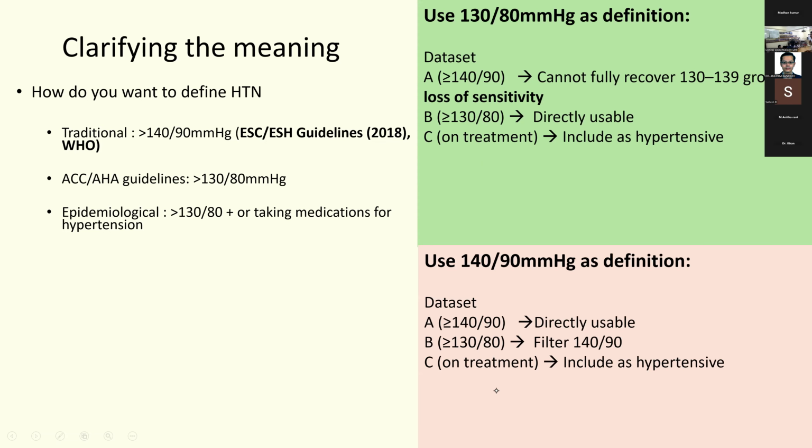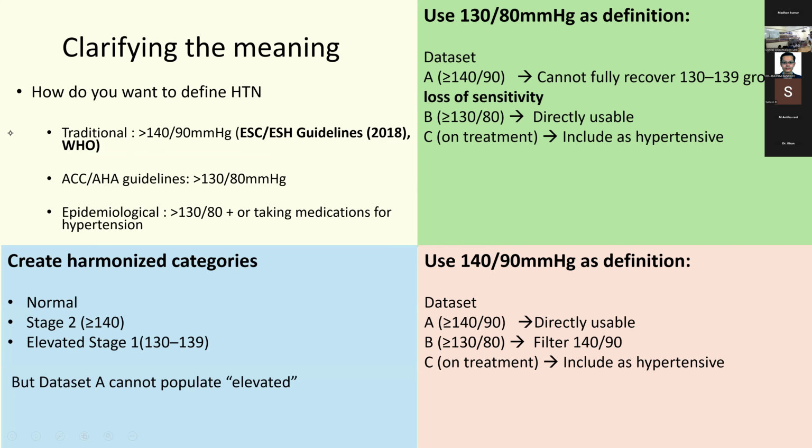Now, the next strategy is to use 140/90 as a definition. Here, dataset A can be directly usable. In patients belonging to dataset B, you can apply a filter. That is, you only include the data for patients who have a blood pressure of more than 140/90, and dataset C you include as hypertensive. The third strategy is to create harmonized categories. You either classify patients as normal, you can take them as stage 1 hypertension where the blood pressure is 130 to 139, or you can take them as stage 2 where the blood pressure is more than 140. But here you must note that dataset A cannot populate the elevated stage.